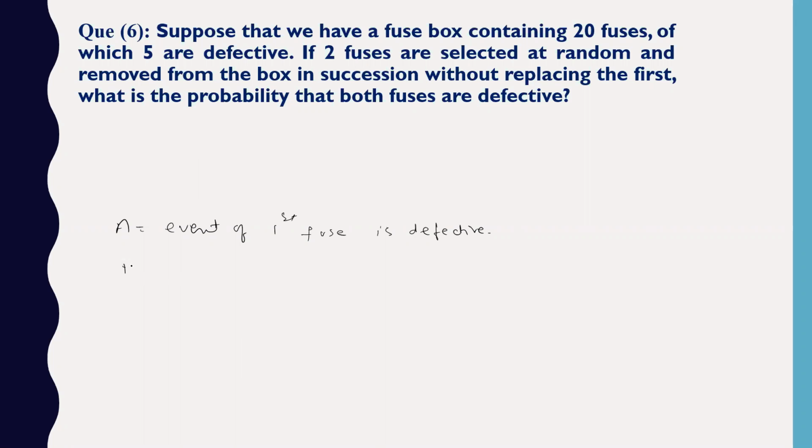So B will be the event that the second fuse is defective. We have a fuse box containing 20 fuses, of which 5 are defective. So we are talking about defective fuses. So the event of the second fuse being defective. That is the event.